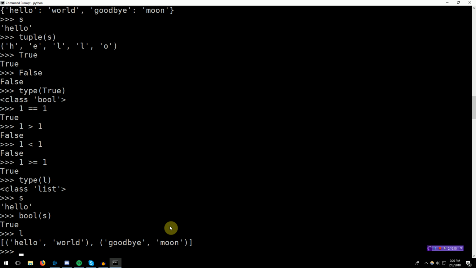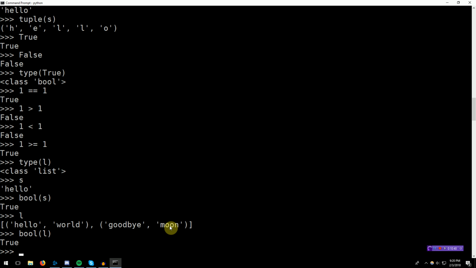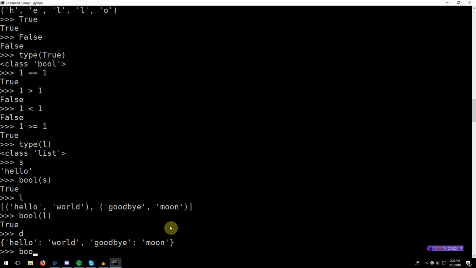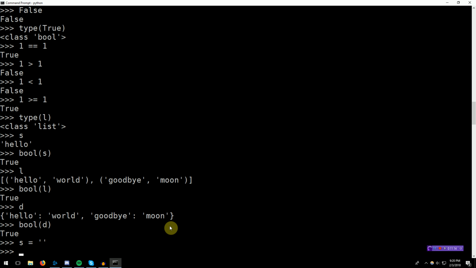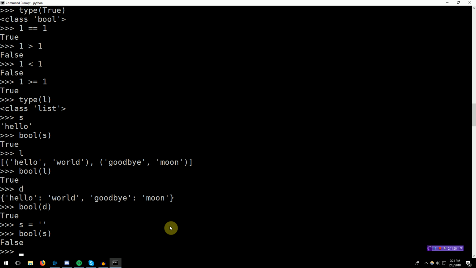How about our list, L? What happens when we convert L to a bool? It's true. Our dictionary D? It is true. So, there's this interesting assumption that Python makes, where these certain base types that we've been talking about, they have particular properties that might make them true or false. Now, let's go ahead and set S to the empty string, right? Might have been what some of you were thinking. And what happens if we get the Boolean value of S now? Now it is false.